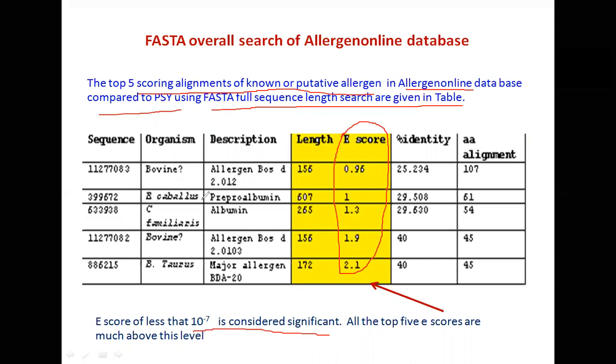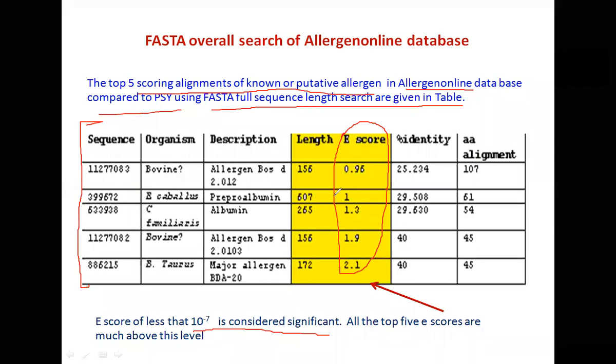So indicating what? And please remember, these are the top 5 matches. The top 5 are not anywhere near the 10 to the power minus 7 figure. So the remaining ones will be even higher, right? Indicating what? For a beginner like you, for a beginner like me also for that matter, it is important that we look for the E-score.